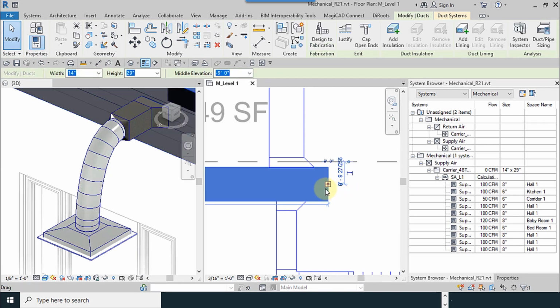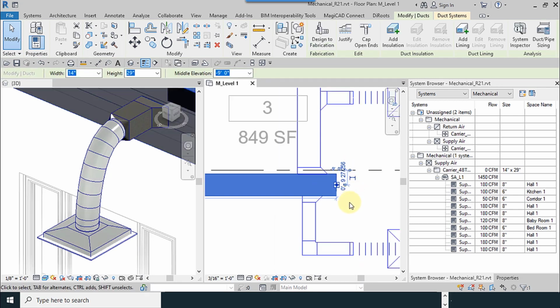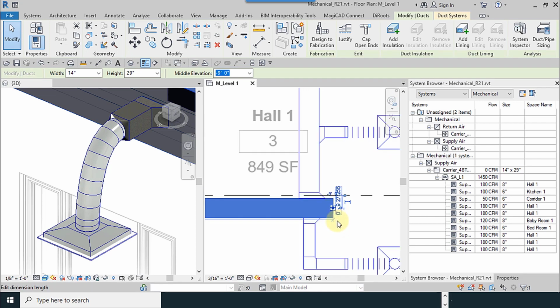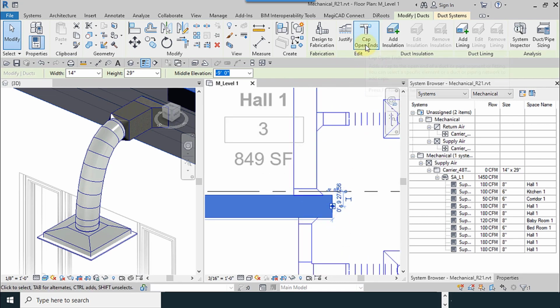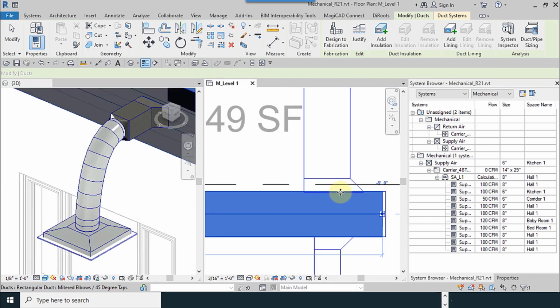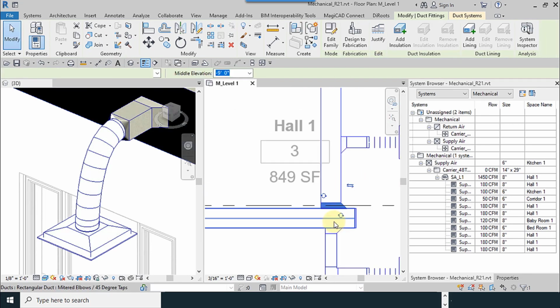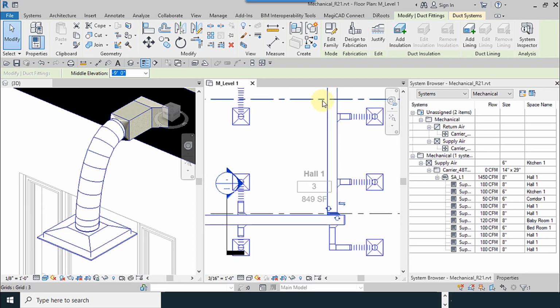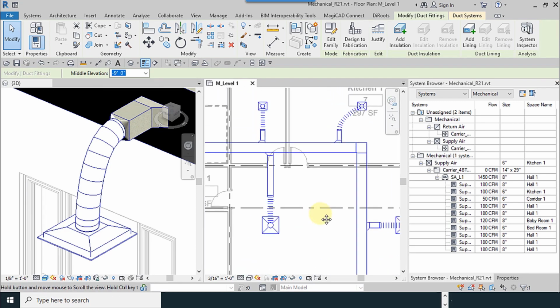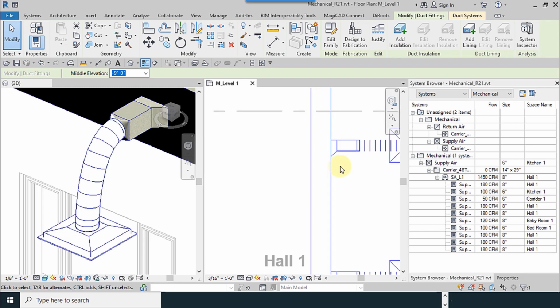For calculation, it's better to make a cap for the end like this. Cap open ends. Because the flow is going down, this direction is wrong.